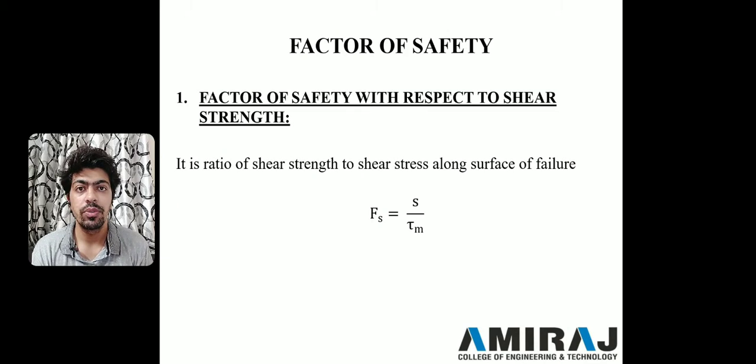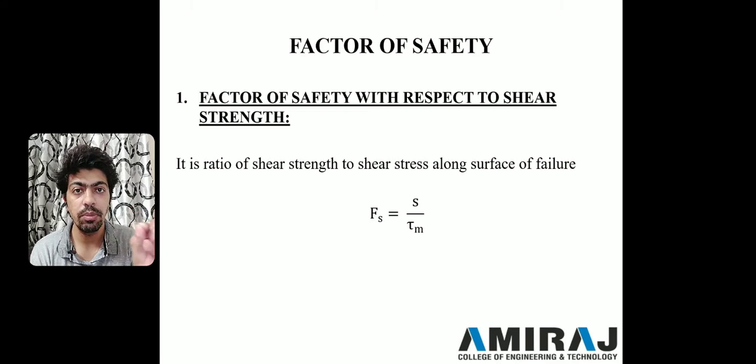Now factor of safety. Basically, for stability of slope, factor of safety is classified in three ways: factor of safety with respect to shear strength, factor of safety with respect to cohesion, and factor of safety with respect to friction. For shear strength, factor of safety is the ratio of shear strength to shear stress along the surface of failure. You can see it is the ratio of S by tau m.